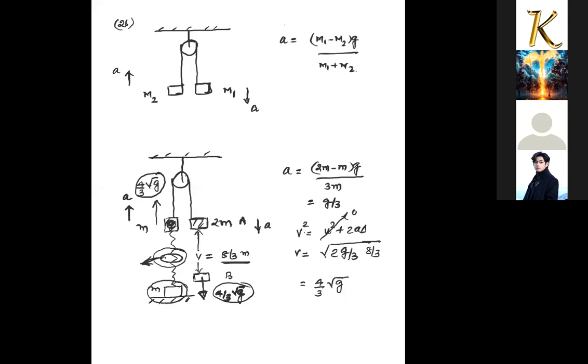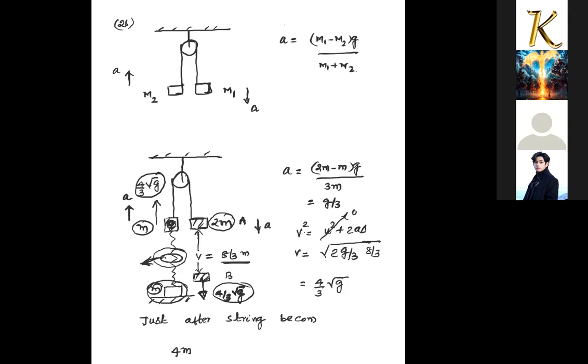Now just after this instant, this bottommost block also will try to get the velocity. So just after string becomes tight, all the three blocks will get a common speed v. So if all the three are getting a common speed v, this 2m mass, this m mass, and the below m mass, they all get a common speed.